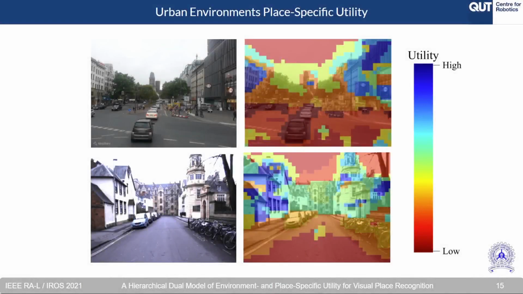Moving on, we visualize the various clusters by their place-specific utility, where blue indicates high utility and red indicates low utility. In an urban environment, we can see that roads and distractors such as pedestrians and cars are flagged as low place-specific utility. It can also be observed that salient parts of a place such as signs and unique visual cues are of high utility.